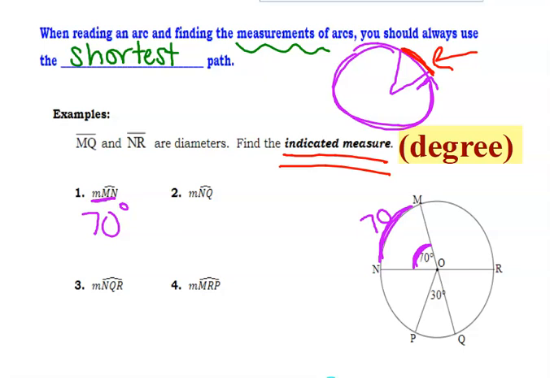All right, now let's think about a little bit trickier one. So N to Q. All right, guys, well, let's think about this. If MQ is a diameter, this whole thing is 180 degrees. Okay? So is all of these together. And if this is 30, this is also 30.